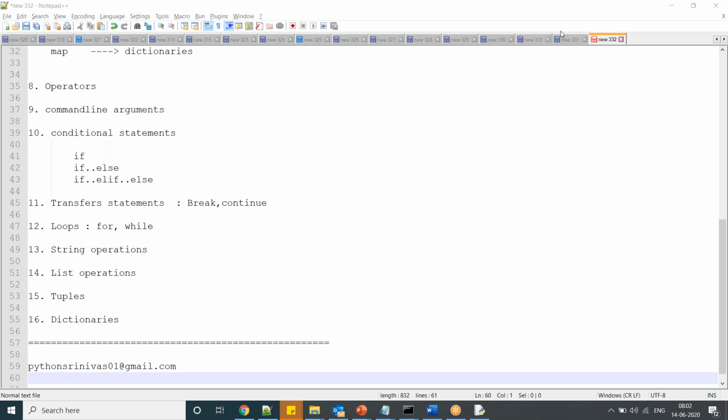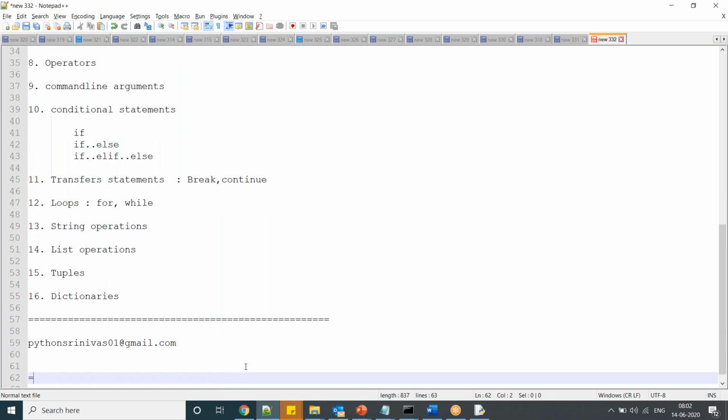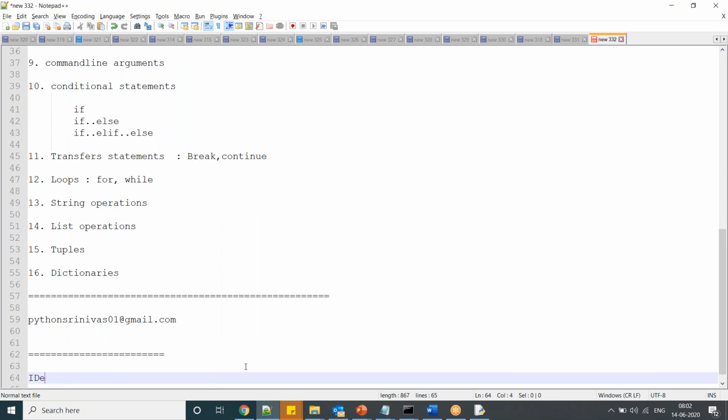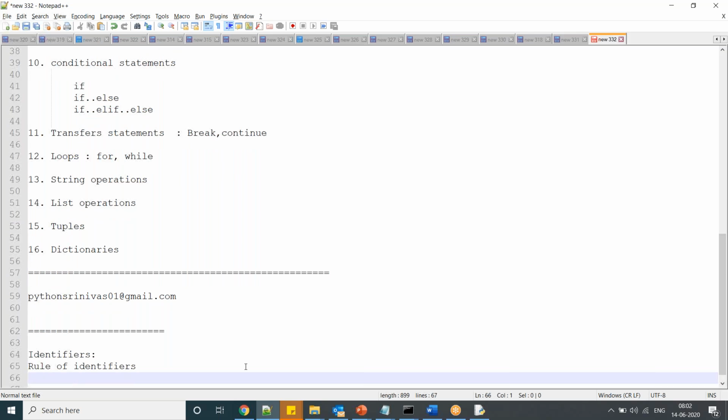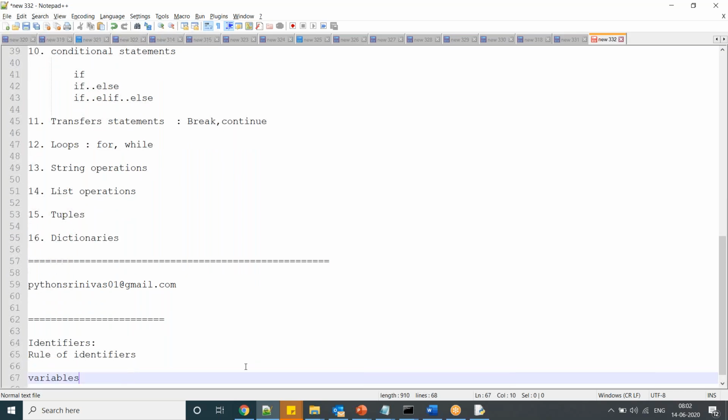So what are we going to discuss tomorrow? Tomorrow we are going to discuss identifiers. What are identifiers? What are the rules of identifiers? And variables: what is a variable, what is the purpose of a variable, how to declare a variable, and what are the rules while declaring variables? Multiple variables we can declare at a time. In C language we cannot, but in Python we can declare multiple variables at a time. How to do this, all those things I will explain in tomorrow's session.